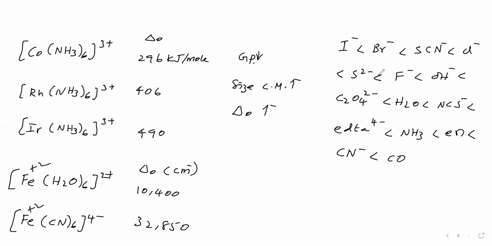Okay. Now how to go for electronic configuration, that we'll see. The electronic configuration of the central metal valence shell d orbitals in the complexes, that we'll see. Now we are going for the electronic configuration of the valence shell d subshell of the central metal in the complex. Okay. Now we will consider octahedral complexes.